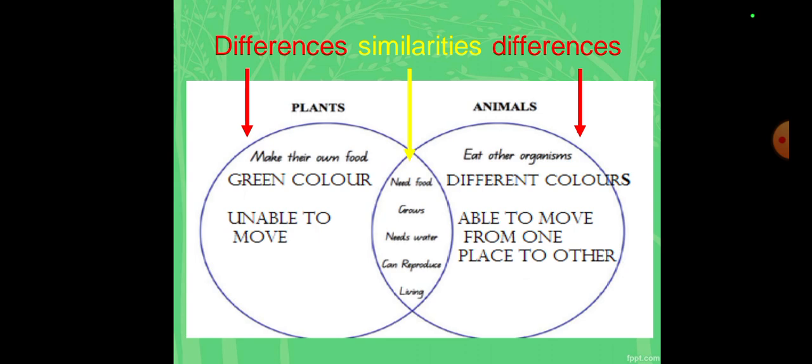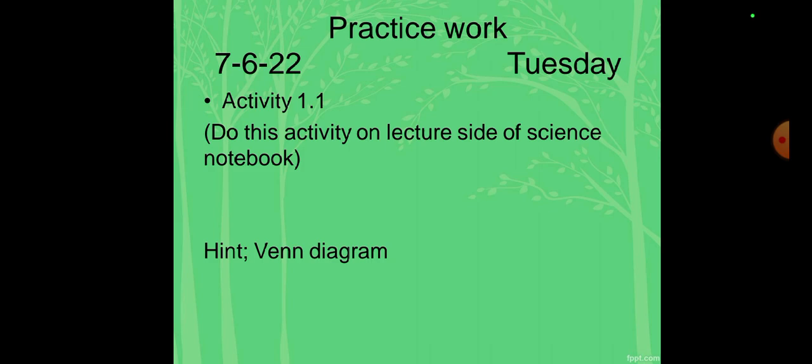They need food, they grow, need water, can reproduce, and both are living things. So this is basically a Venn diagram. This is a circle into a circle. Again I'm repeating that, a circle to a circle, the sides are the plants and animals, the differences of two things. A Venn diagram is never of one thing or more than two things, because oval into oval means only two things can be described or contrasted. And in the center is a small oval, you can say it's a different shape, so you can say that it's a site of similarities.